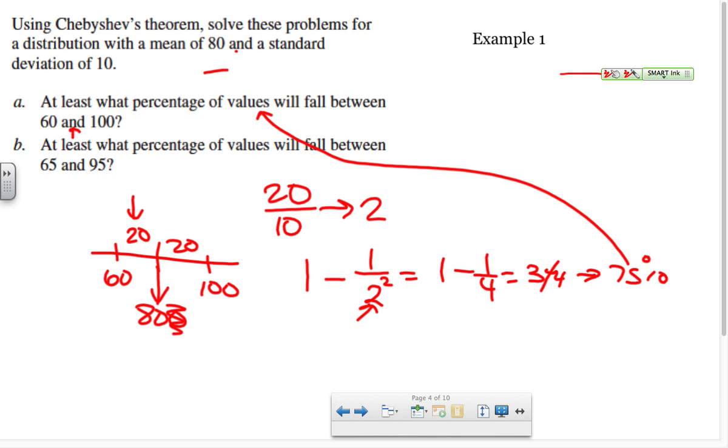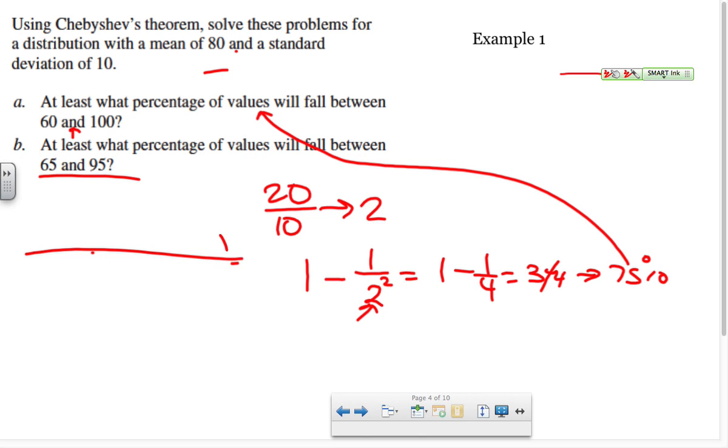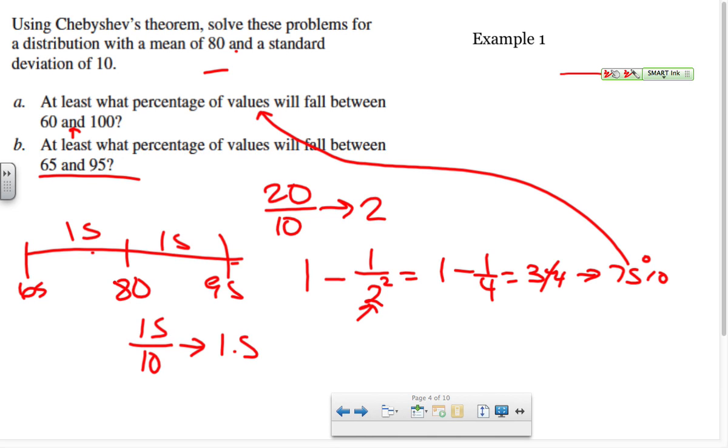All right, now let's look at this other one, the 65 and 95. Again, we have these data points, 65 and 95. Right in the middle of them is my mean, which is 80, and it's 15 points away. So if we figure out how many standard deviations that is, 15 divided by 10, I am 1.5 standard deviations away.